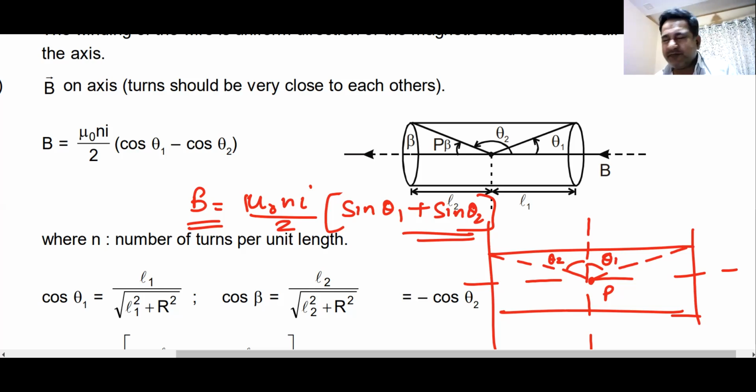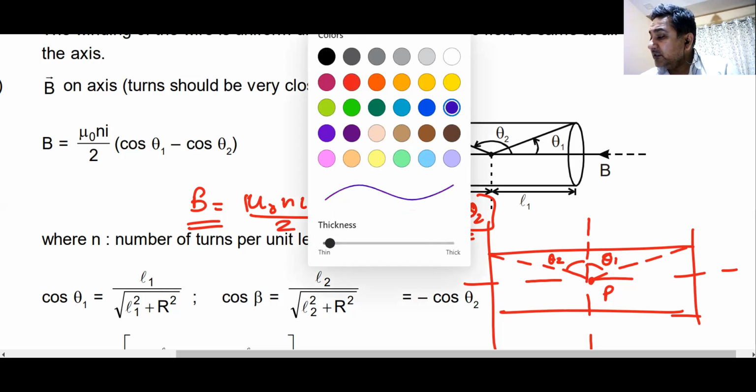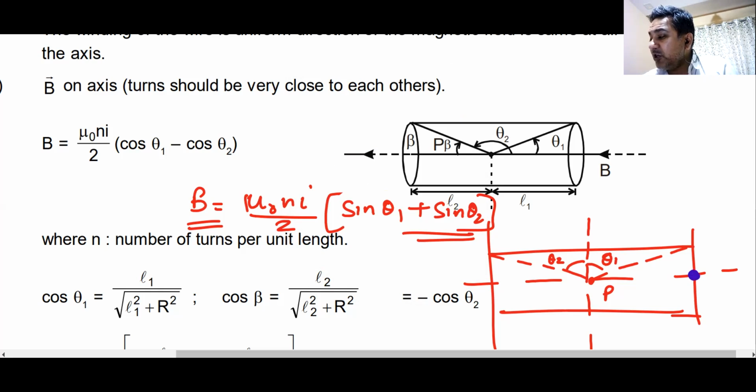When this solenoid becomes infinite, both angles become 90. Your answer becomes mu naught n I. If you have to find the magnetic field at one end of the solenoid, I call it a semi-infinite solenoid. Some people call it the end of an infinite solenoid. One angle becomes 0, the other angle becomes 90. The answer becomes mu naught n I by 2. Do you understand this, or have I gone too fast? Understood. Okay.